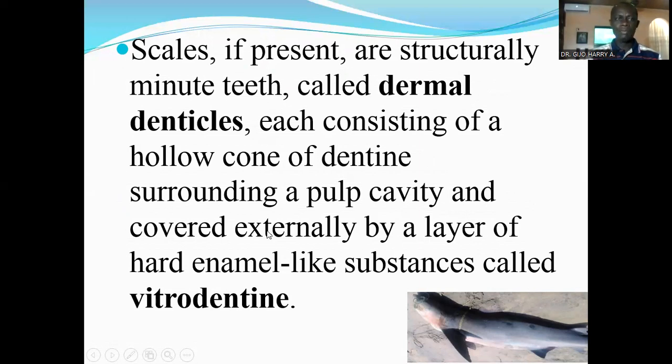The scales, if present, are structurally minute teeth called dermal denticles, each consisting of a hollow cone of dentine surrounding the pulp cavity and covered externally by a layer of hard enamel-like substance called vitrodentine. So if scales are present, they are usually very small, minute teeth called dermal denticles, very small compared to the Sarcopterygii and Actinopterygii.